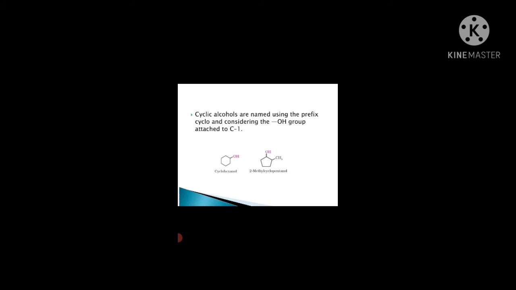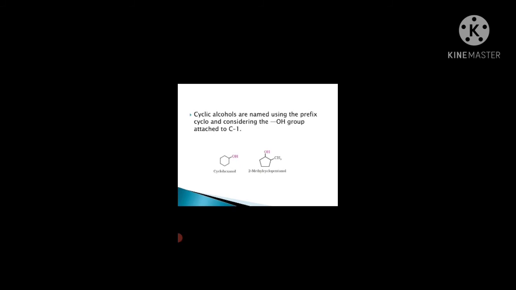Naming polyhydric alcohols: the E of the alkane is retained and the ending ol is added. The number of OH groups is indicated by adding the multiplicative prefix di, tri, and so on. The positions of the OH groups are indicated by the appropriate locants. Now this is a table with some common names and IUPAC names of some alcohols, like methyl alcohol, isobutyl alcohol, tertiary butyl alcohol.